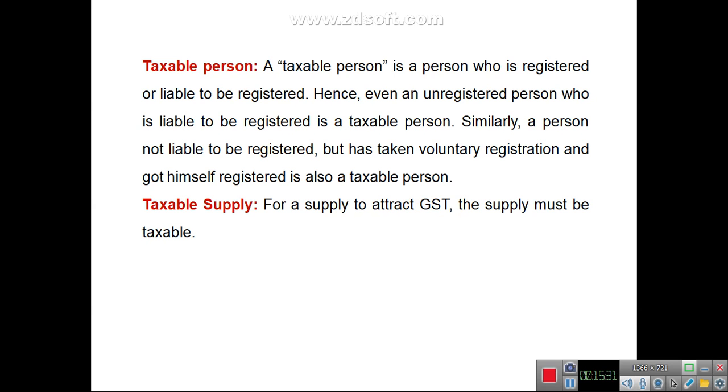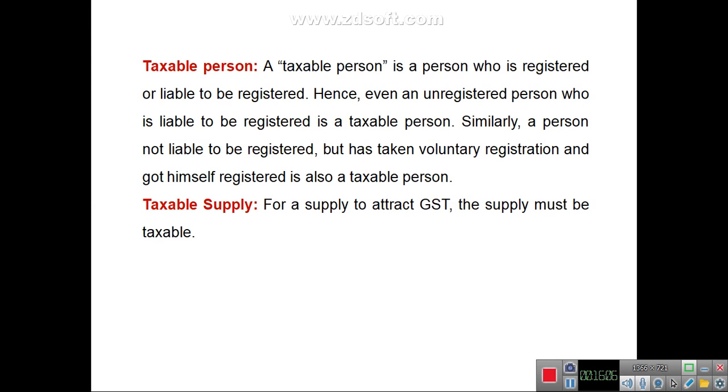Now, what do you mean by a taxable person here? A taxable person is a person who is registered or liable to be registered. Any person who is already registered or is liable to be registered, even if he is not registered, will be treated as a taxable person. Similarly, if a person who is not liable to be registered has taken voluntary registration and got himself registered, then that person will also be a taxable person.